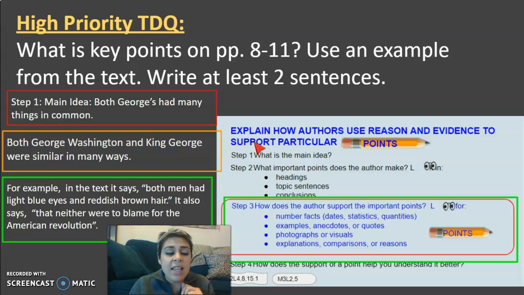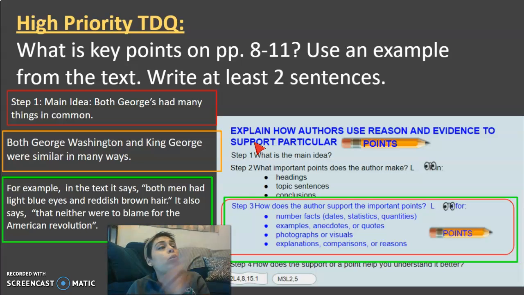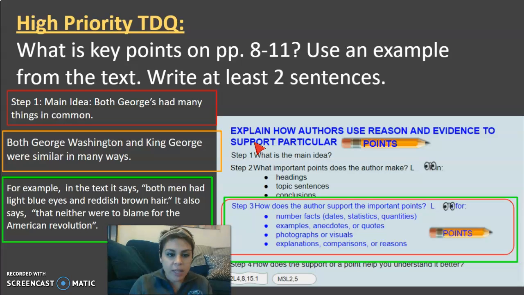Another piece of text evidence says that neither was to blame for the American Revolution. So this tells me that they were the same because it wasn't King George's fault and it wasn't George Washington's fault at all. It's not that we don't know whose fault it is, it's just that the American Revolution was very complicated, and so there wasn't really anyone to blame. So that's how they were the same.